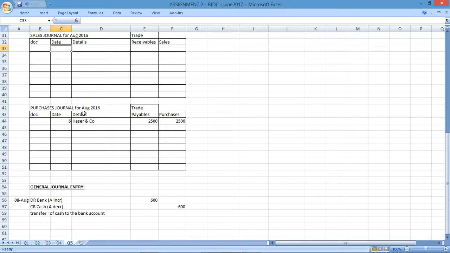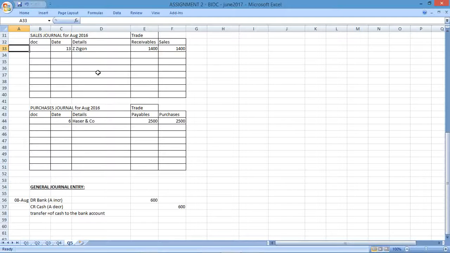This occurred on the 13th. On the 13th, we sold goods, $1,400 on credit to Zygon. 1,400 is the total for the sales. Then we've got the 18th.